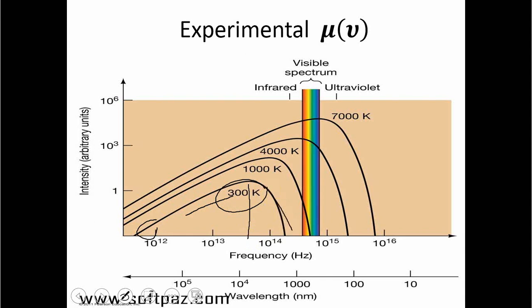So this is not a straight line. If you increase the temperature, the shape of this curve does not change; it gets bigger, but it is the same shape.